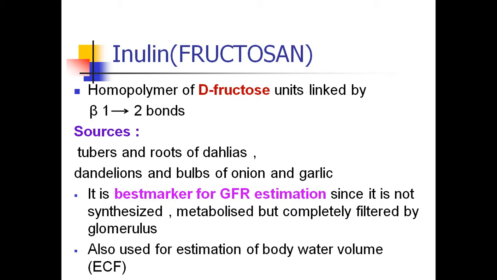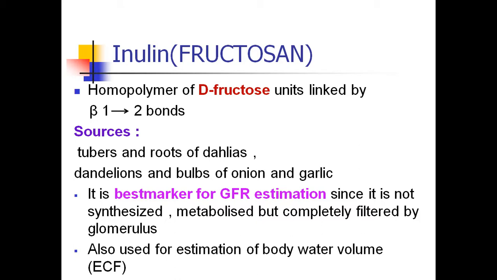The sources of inulin are the tubers and roots of the dahlia plant. Dahlia roots and tubers are rich sources of inulin. Dandelion and the bulbs of onion and garlic which we use are also good sources of inulin. Inulin is the best marker for GFR estimation.